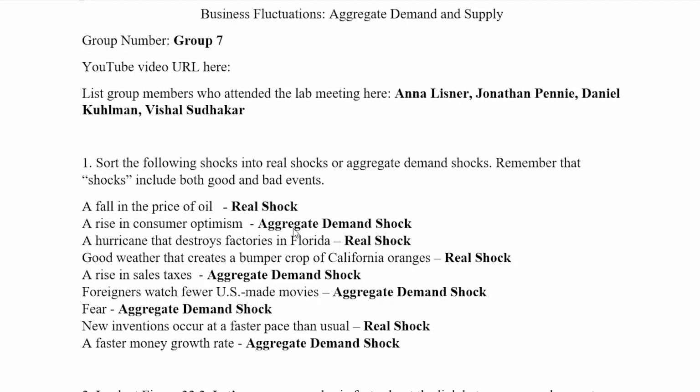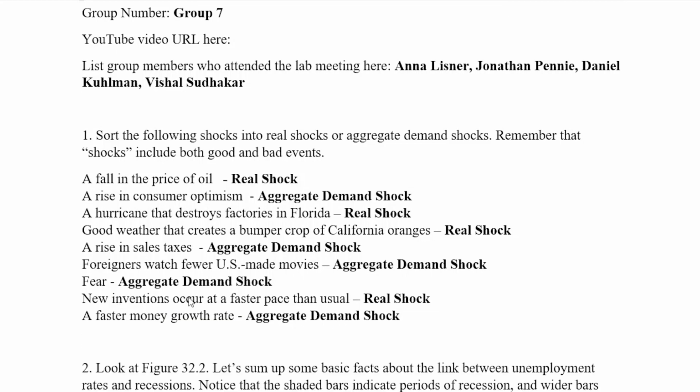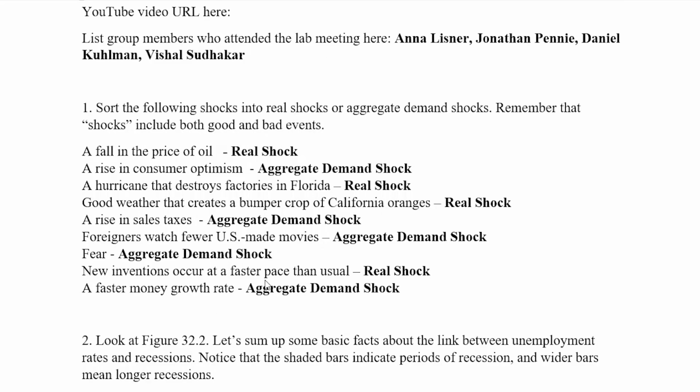The first one is an aggregate demand shock, because this increases or decreases the demand of consumers. This is just a real shock. It's an unexpected event. Real shock again. Rise in sales taxes. This will change the demand of consumers, so again the same thing. Fear, we talked about a lot. It changes demand for consumers. This is a real shock. New inventions coming. And then the last one is an aggregate demand shock.